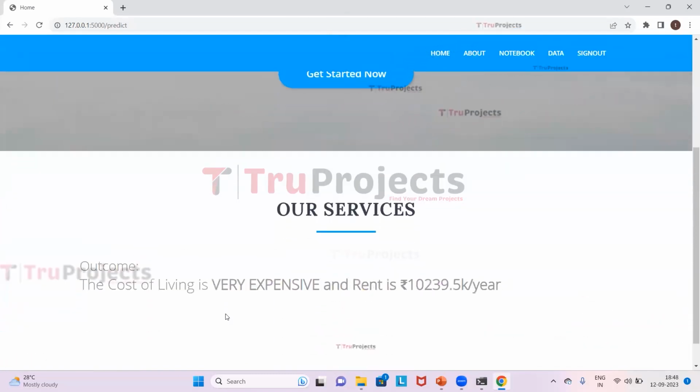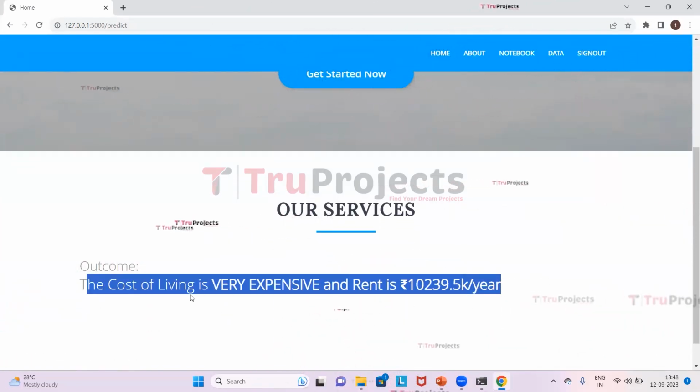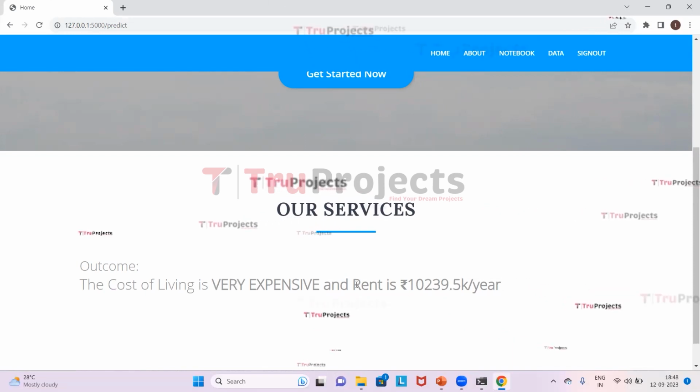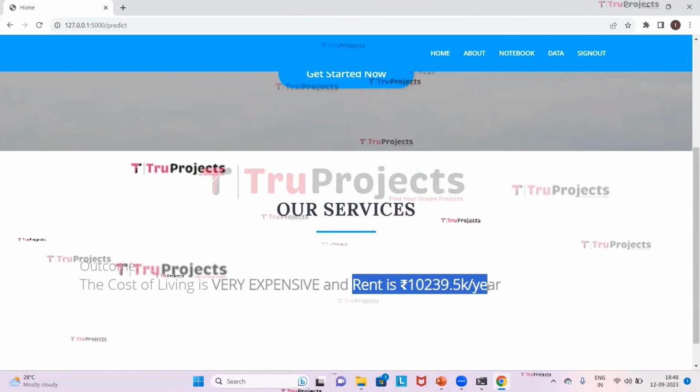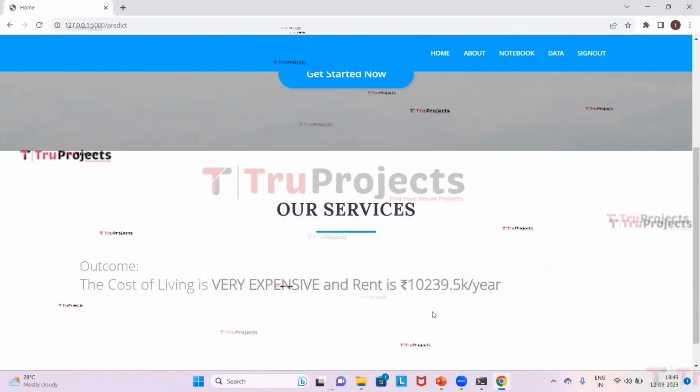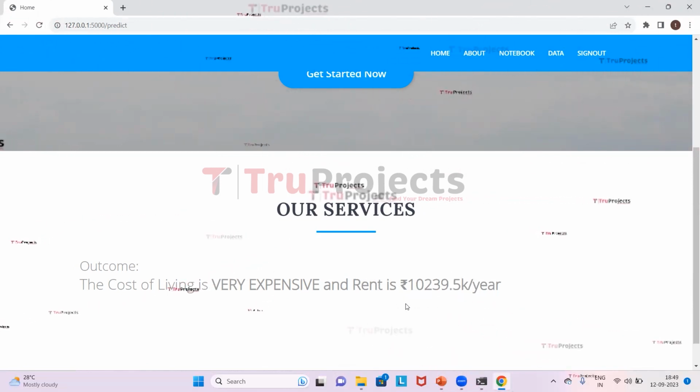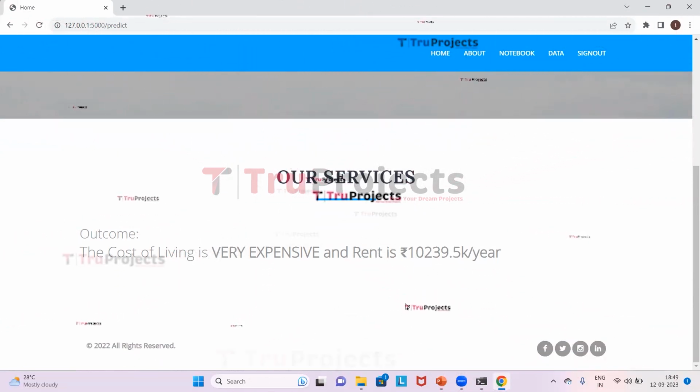So it is predicted for this country that the cost of living is very expensive and rent is 10,239.5k per year.